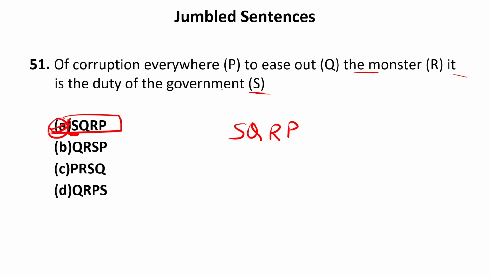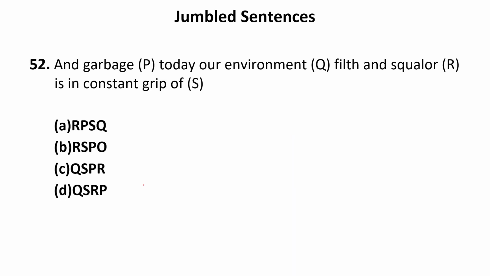Now let us see the other options. Q, to ease out. Obviously, it cannot begin the sentence. P, of corruption everywhere. It can also not begin the sentence. Now Q, obviously, cannot begin the sentence. So the rest of the 3 options are incorrect. Now let us move to the next one.